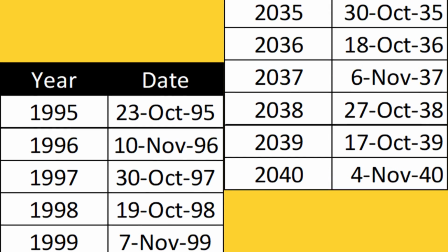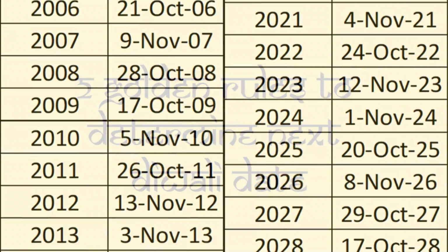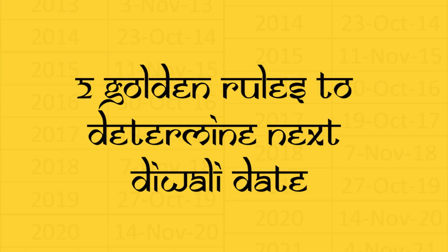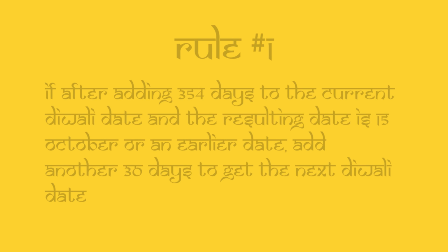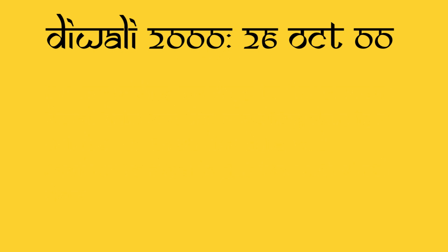So after analyzing the past Diwali dates, I realized there are 2 rules being used to determine Diwali dates in the Gregorian calendar. Rule number 1: if after adding one Hindu lunisolar year, which is 354 days, to the current Diwali date, the resulting date falls on 15 October or an earlier date in the Gregorian calendar, add another 30 days to it. This also means that year is a leap year in the Hindu calendar system.